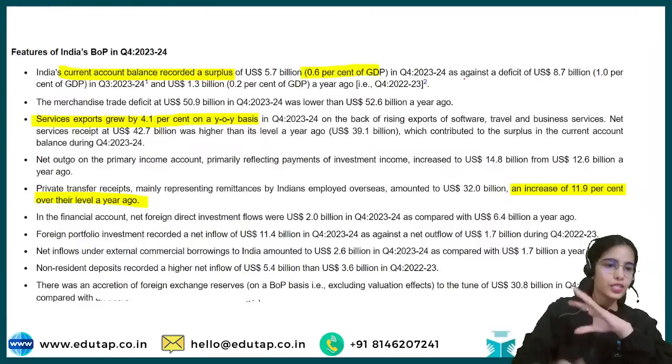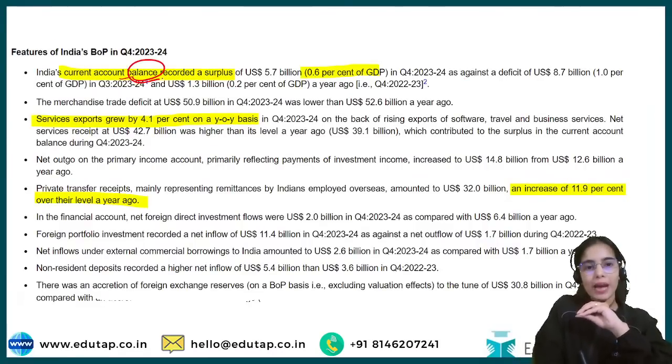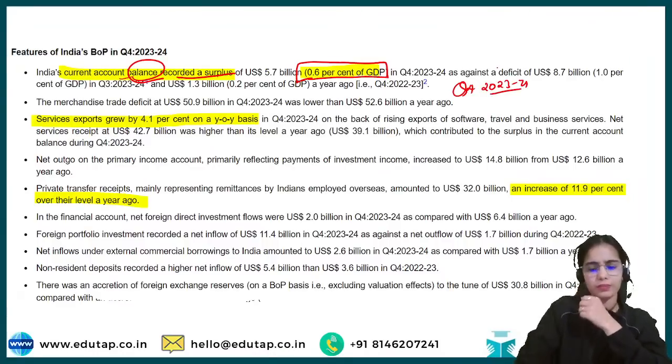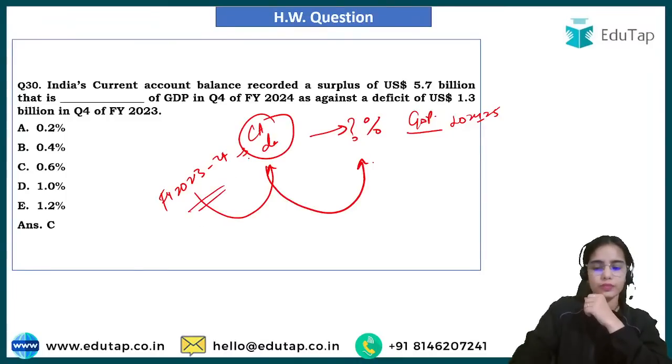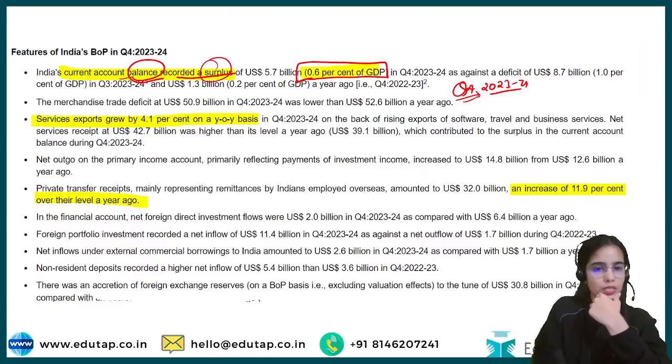Okay. So first of all, India's current account balance recorded a surplus of 0.6% of GDP during the 4th quarter of the financial year 2023-24. Okay. For the 4th quarter, there was the current account balance surplus that was there.